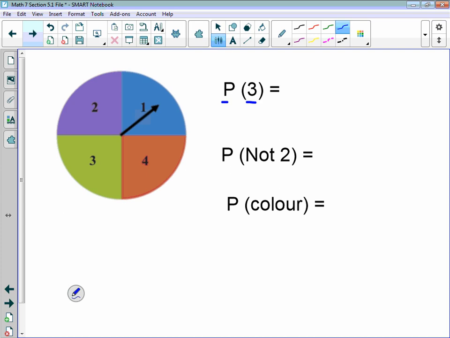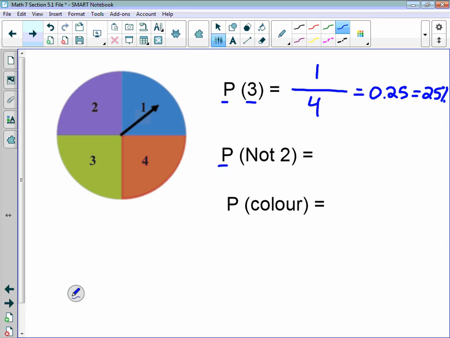There's only one 3, so there's only one favorable outcome. And how many total different sections could it land in? Well, there's 4 total sections, so it's 1 out of 4, which is also equal to 0.25, which, if we times it by 100, would be 25%. Those numbers are all just the same way of writing the same number.